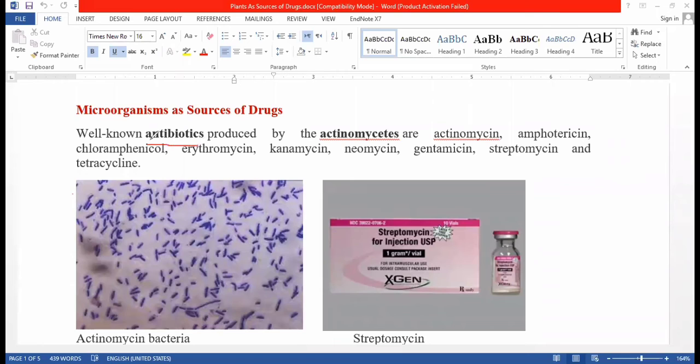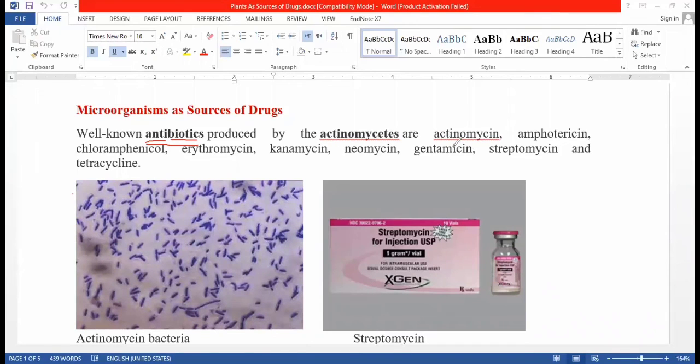First, we understand what antibiotics are. Anti means against, those which kill. Biotic means bio, life. The substance obtained from a living organism to kill living organisms, especially microorganisms, is known as an antibiotic.